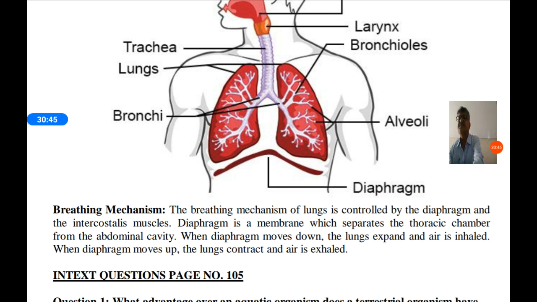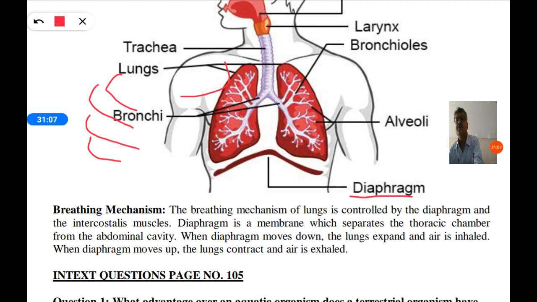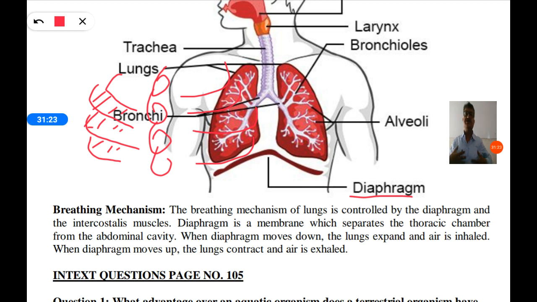So here there is a diaphragm. This is nothing but a muscular organ made up of muscles, and it is a big membrane, a plate-like structure. And intercostalis muscles means rib bones. In our chest there are rib bones. So these rib bones are connected with muscles to each other. So those muscles are called intercostalis muscles, rib bones, which are present in our chest.